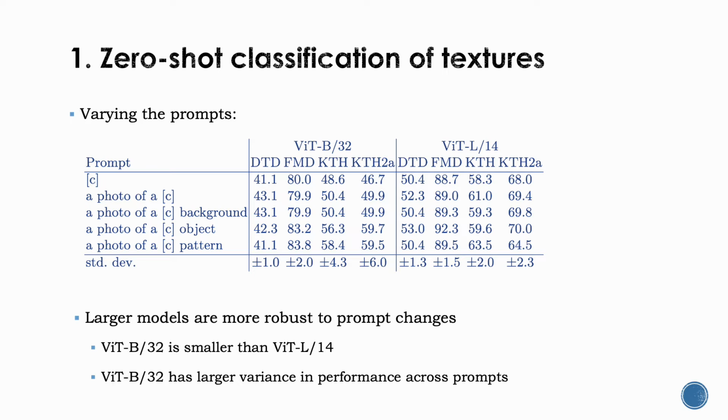We also experimented with different prompts as listed in the table. We compare the basic versus the large version of the transformer backbone and show that the basic version has larger variance in performance across prompts. So we conclude that larger models are more robust to prompt changes.